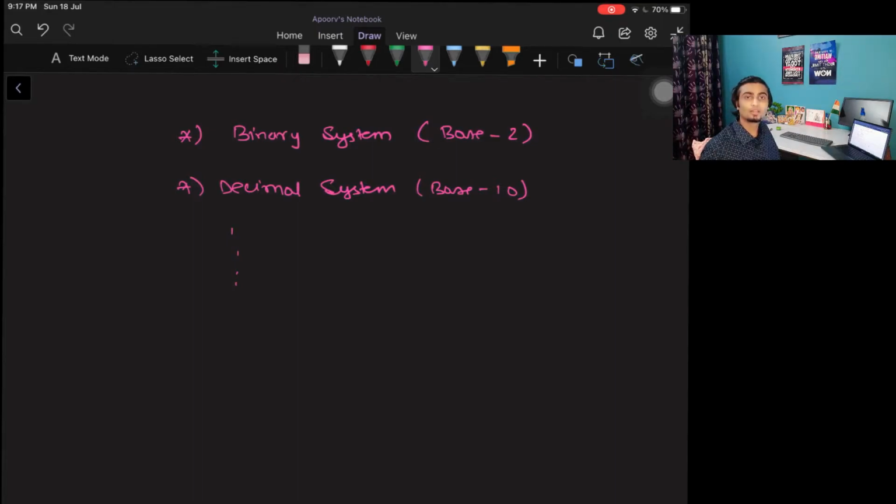So now you can ask me, how can you say that this is a base 2 or this is a base 3? So just for the sake of simplicity, we can say that whatever number of unique elements are there in that number system, you can just directly refer that this is the base of it. So let's say binary numbers have only two unique symbols, that is zeros and ones, right? So how many? 2. So that's why base 2, right? Decimal number system has how many? 10 unique symbols, 0 to 9, right? So that's why the number of unique symbols that we can have is 10. So that's why we refer to it as base 10. Clear? I hope the logic is pretty clear with you.